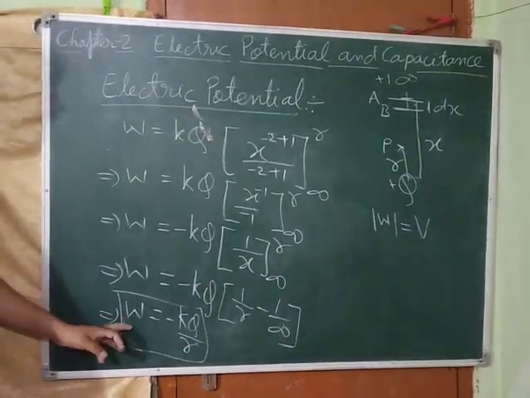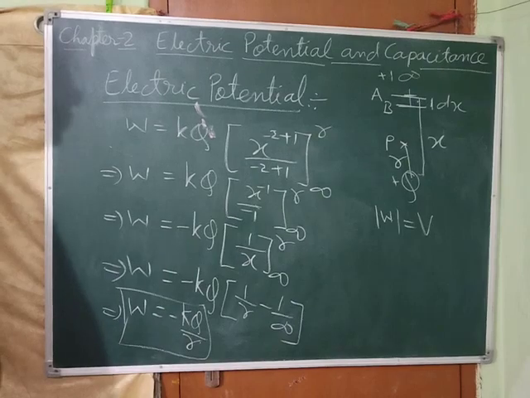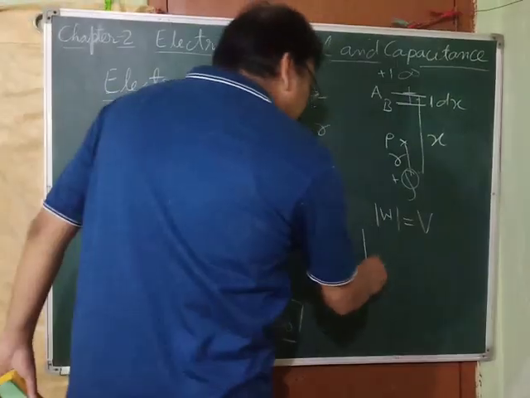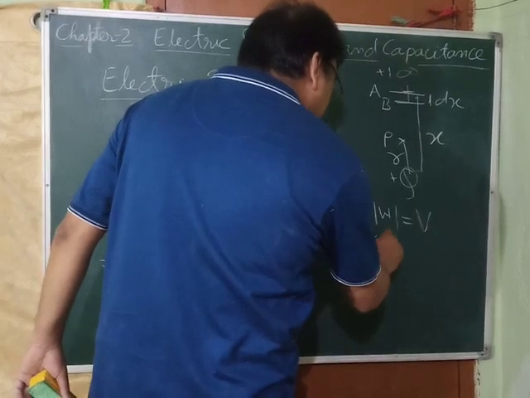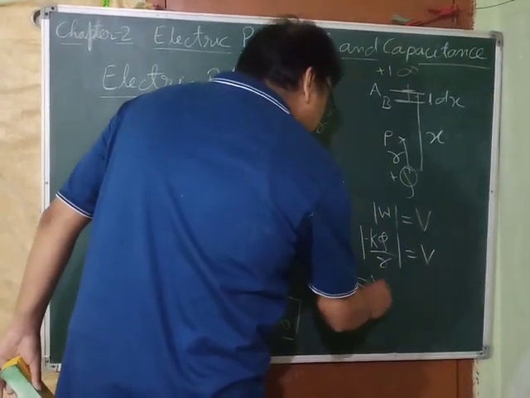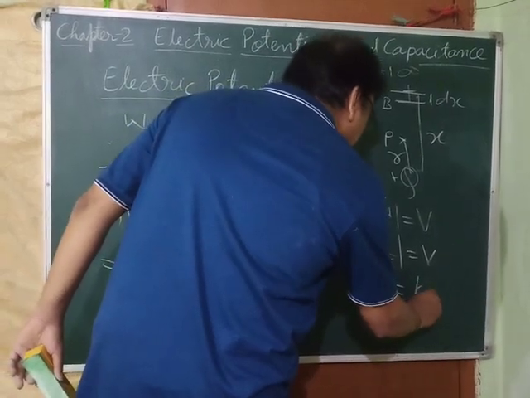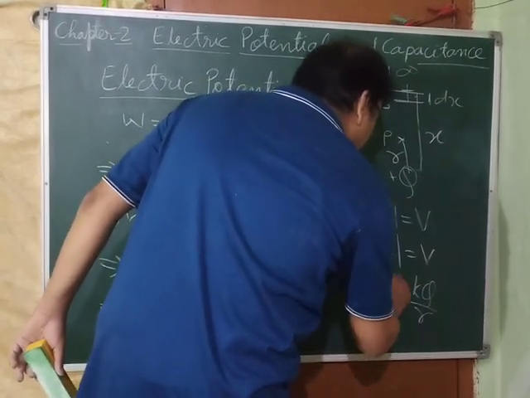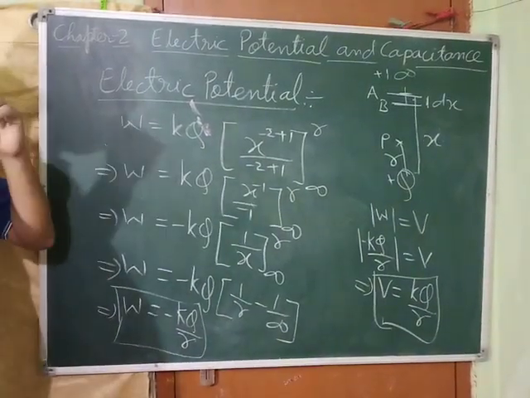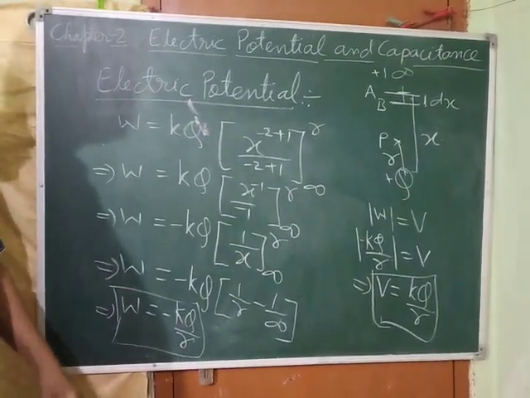So work we got how much? Minus KQ by r. So when we put this minus KQ upon r, this is potential. That means potential is what? It is KQ by r. Because of the mod, the minus sign goes, and we get the potential KQ by r.